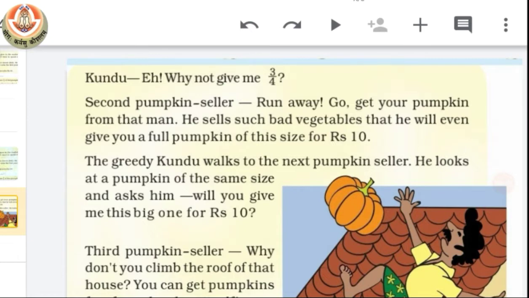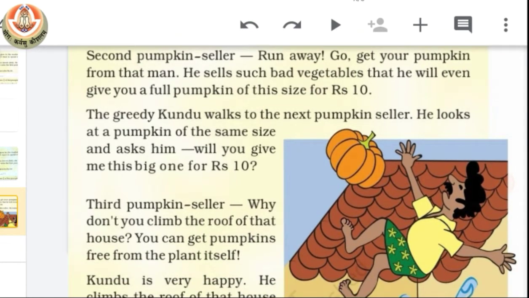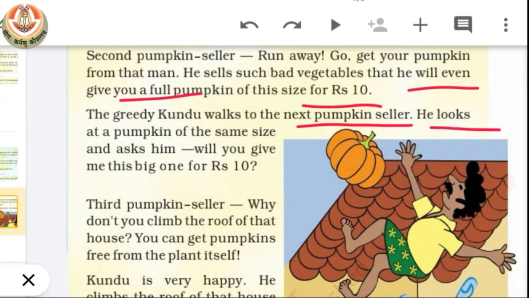So the second seller said, run away, go get your pumpkin from that man. He sells such big vegetables that he will even give you a full pumpkin of this size in rupees 10. So the greedy Kundu walks to the next pumpkin seller. He looks at a pumpkin of the same size and asks him, "Will you give me this big one in rupees 10?" So the third pumpkin seller said, "Why don't you climb the roof of that house? You can get pumpkin free from that plant itself."